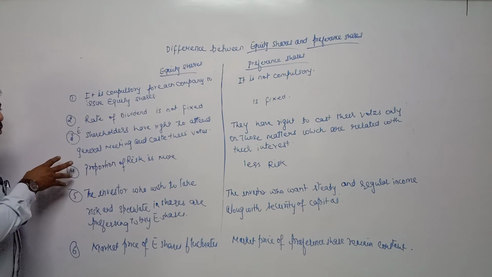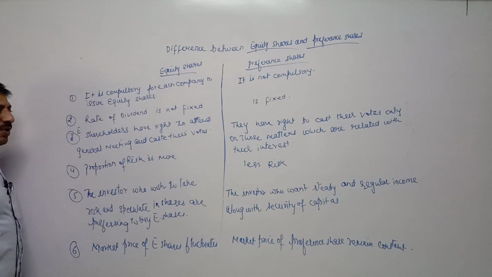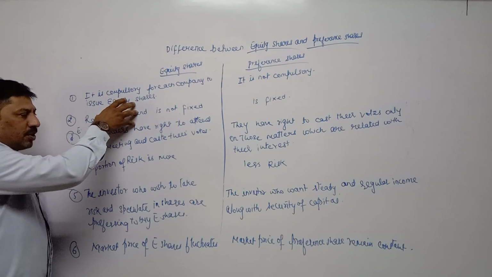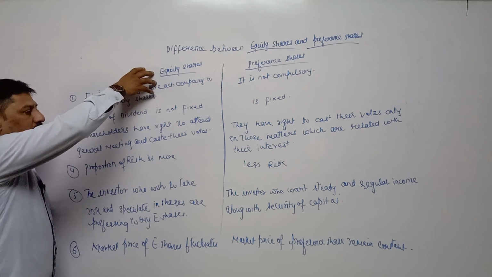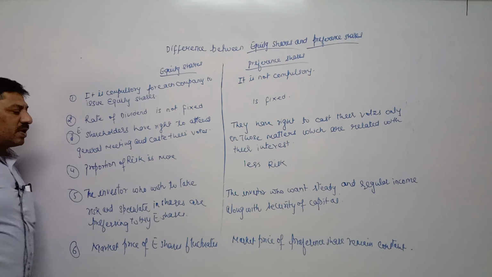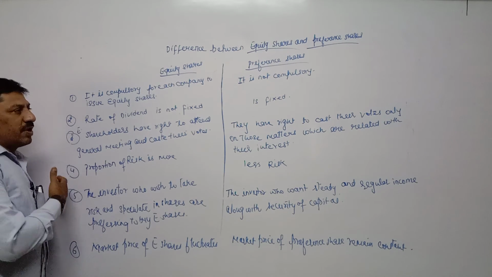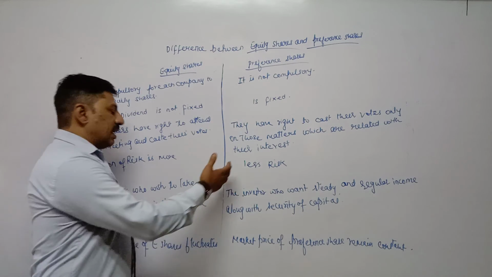Proportion of risk is more in case of equity share. Very easily you can explain the risk, because dividend is not fixed, and they are not getting their capital back first at the time of liquidation. That's why the risk is more in case of equity share. Here risk is less.